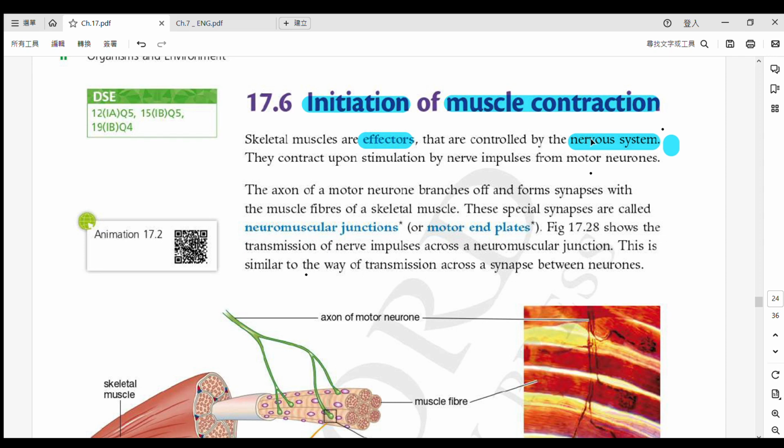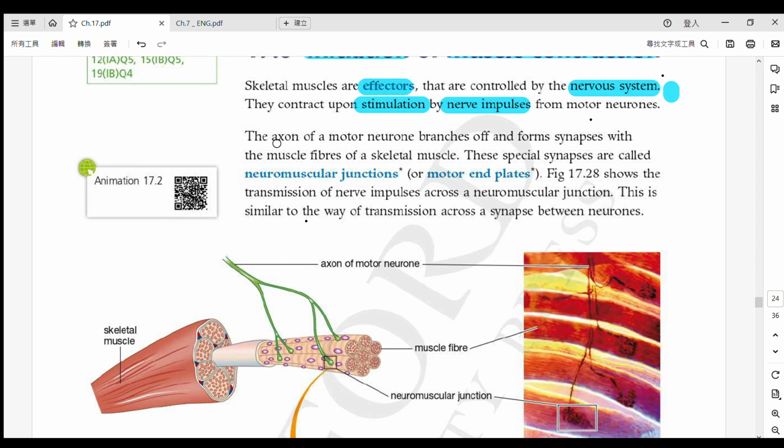I hope you can still remember that. The last question, which I always ask you in chapter 16: when does our muscle contract? The answer is when it receives nerve impulses, that is, by stimulation of nerve impulses. Usually, but not all the time. Some muscles may have a different mechanism.